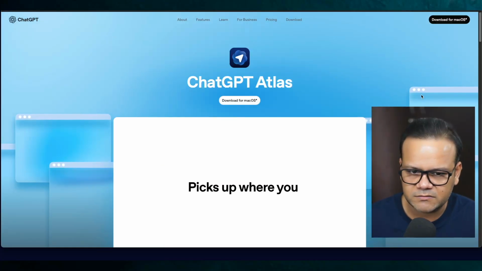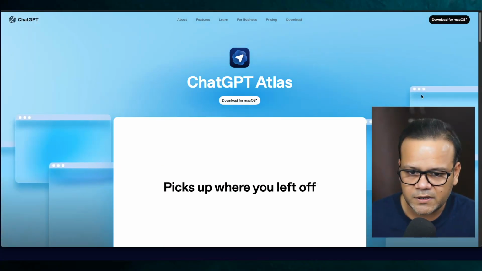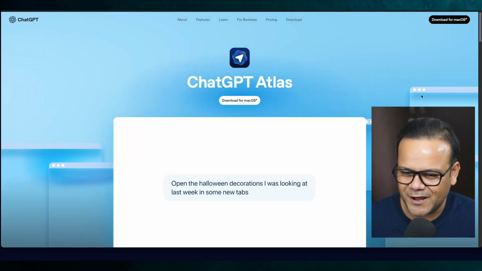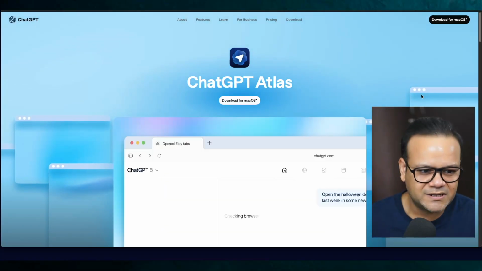All right, so for now it's available only for Mac OS, and fortunately I have a Mac OS, so I'm going to just download the Atlas app and see what happens. Sorry, not the ChatGPT app, I already have that, the Atlas app.